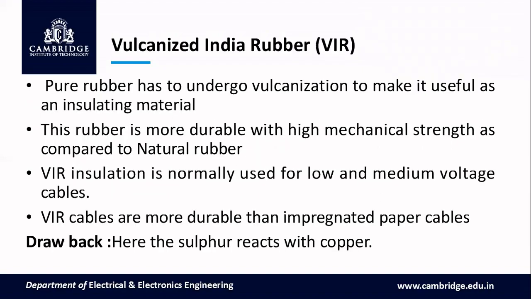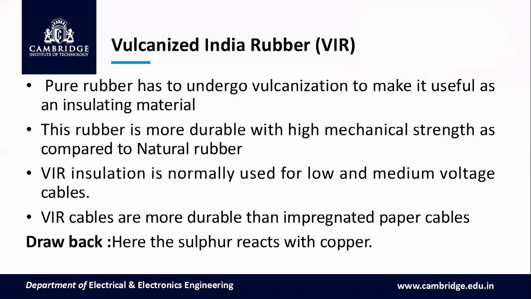Next is vulcanized India rubber, or commonly called VIR. Pure rubber has to undergo vulcanization to make it useful as an insulating material. This rubber is more durable with high mechanical strength as compared to natural rubber. This VIR insulation is normally used for low and medium voltage cables. VIR cables are more durable than impregnated paper cables.